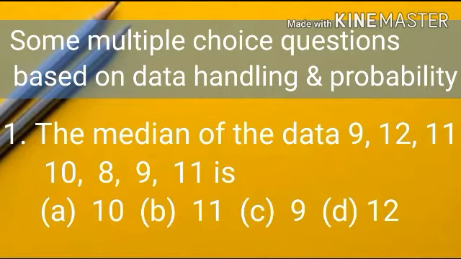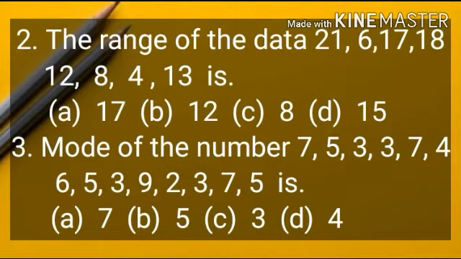Student, you have to choose only one option. So you have to arrange these data in ascending or descending order, and you know the middle observation is its median. So you have to arrange this in ascending or descending order and find the median.